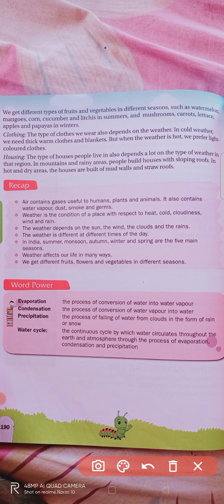When we talk about the food, if it is sunny or summer days, then we prefer tender coconut, cool drinks, or drinks which keep us cooler, right? When we talk about clothing, we wear different types of clothes based on the weather conditions. That is, we usually use cotton clothes during summer season, woolen clothes during winter season, and raincoats and gum boots during rainy season.